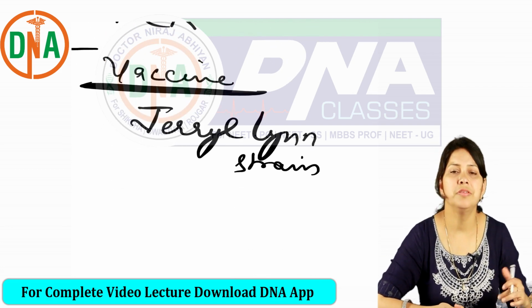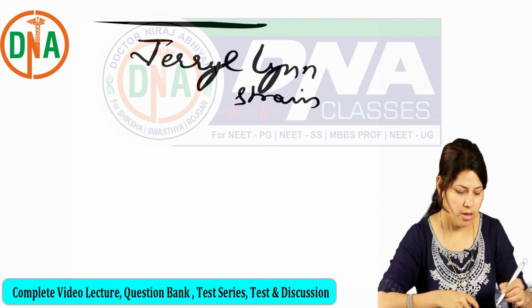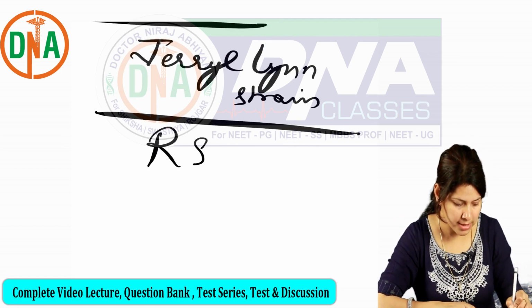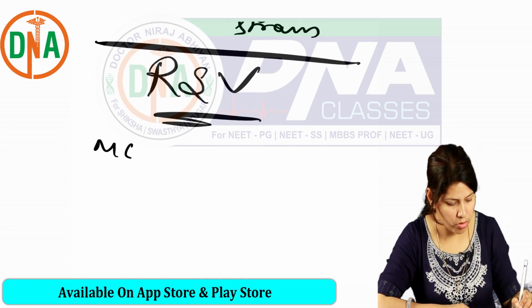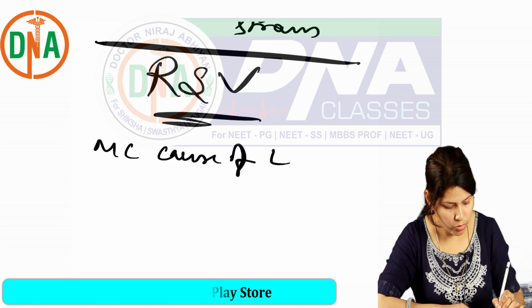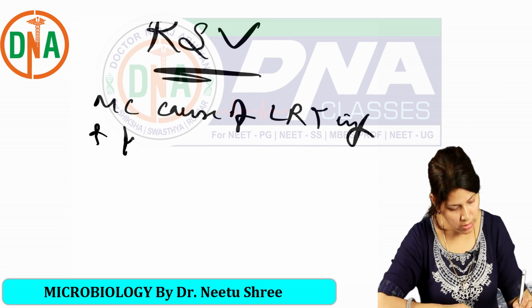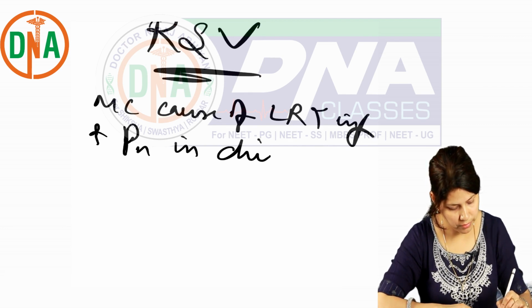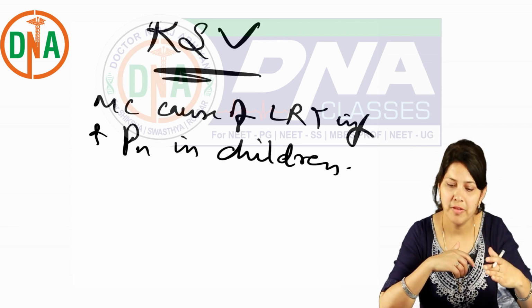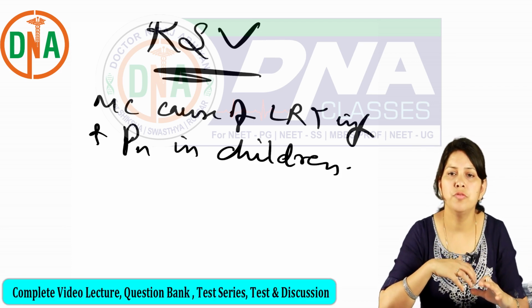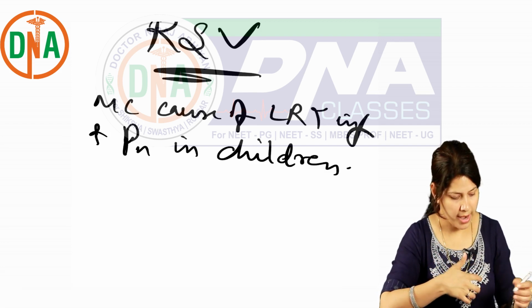Okay, so this finishes mumps, and last for paramyxoviruses, MMR. So the last R stands for RSV. RSV is the most common cause of lower respiratory tract infection and pneumonia in children. RSV stands for respiratory syncytial virus. It is the most common cause of lower respiratory tract infection causing bronchiolitis and pneumonia in children.